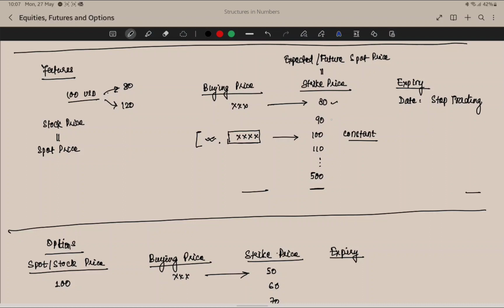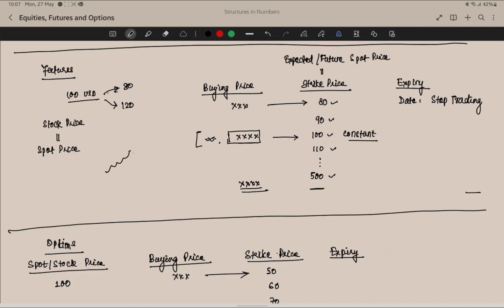So 80 can be the strike price, 90 can be the strike price, 100 can be the strike price. So depending on whoever is trying to create that future, they will create a strike price, and based on the strike price the person will keep the buying price of that future. And the price of the future can change depending on what the person feels.